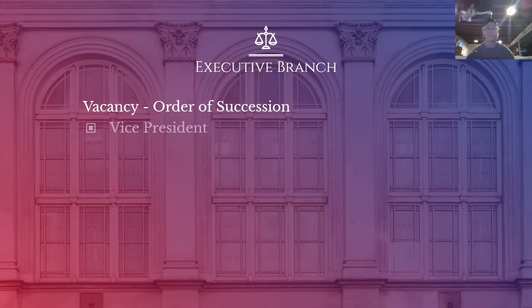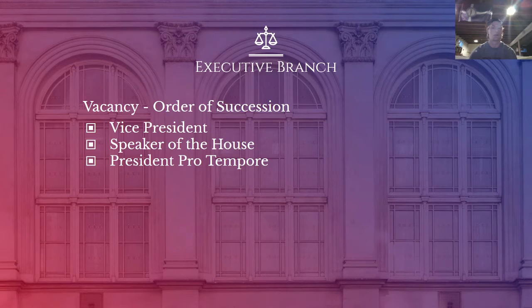The order of succession goes as vice president, then Speaker of the House of Representatives, and then President pro tempore, who is the leader of the Senate. So it goes vice president, leader of the House, leader of the Senate.